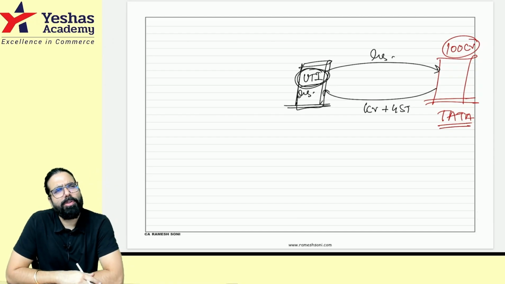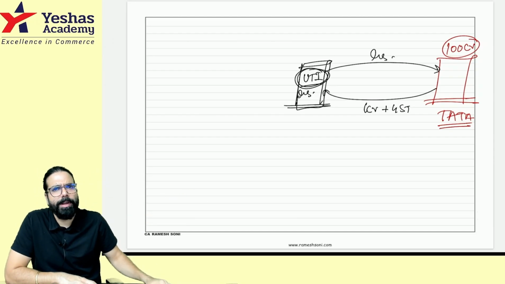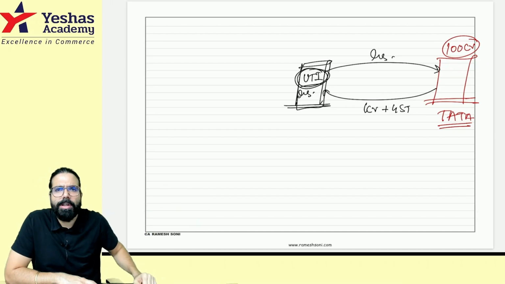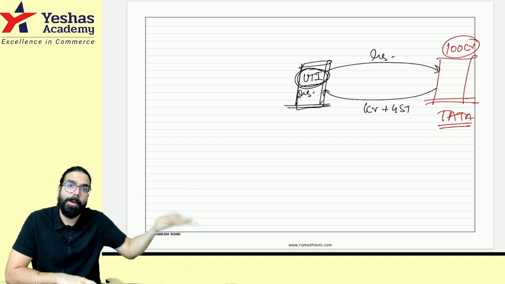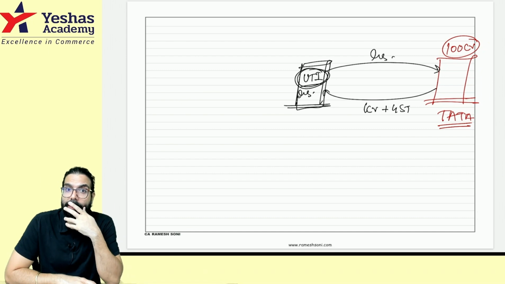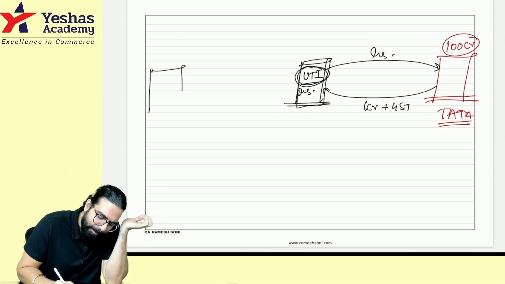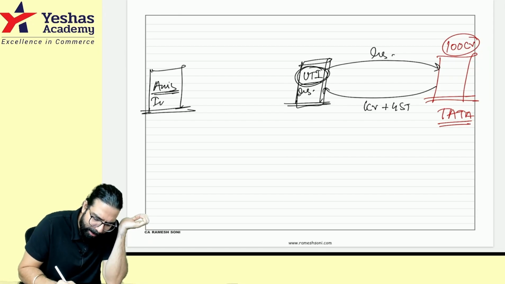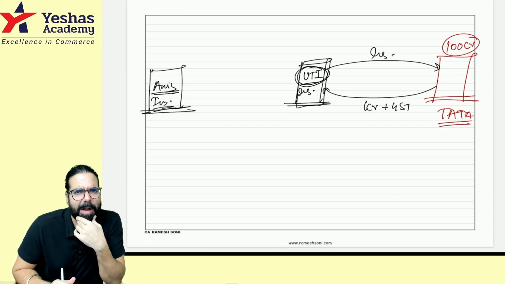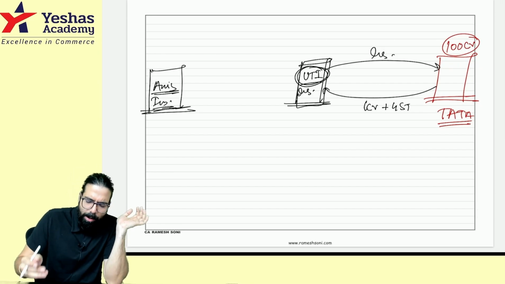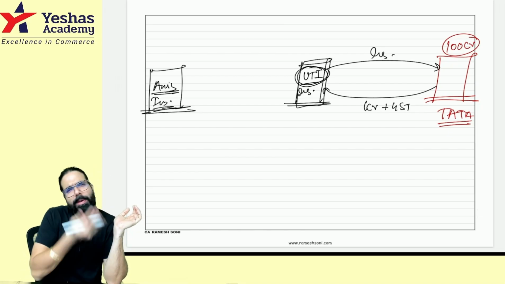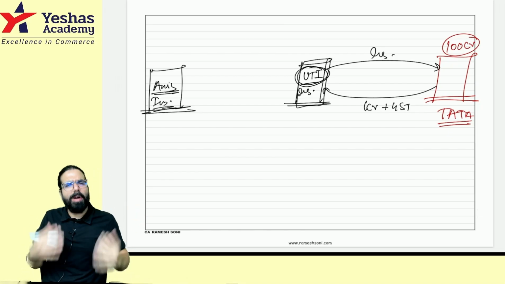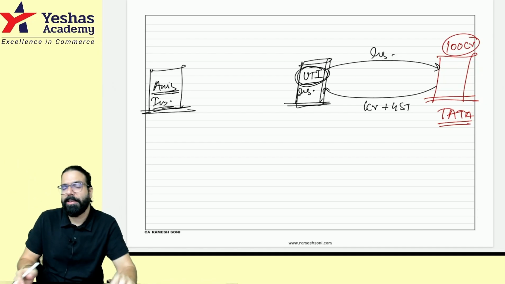Now what happened? UTI went ahead and saw that I've done the insurance of 100 crore rupees. What if something happens to this factory? What if it burns up? I have to pay 100 crore. Oh, this is very risky. So I will do one thing. I will go ahead and approach my friend Axis Insurance over here. He approached his friend Axis Insurance and told Axis, will you share the risk? I will do one thing. 50% of this business, I will give it to you, which means I will pass on this business to you. 50% you take care. Or I don't want to take care of this business, only 100% business I'll give it to you.